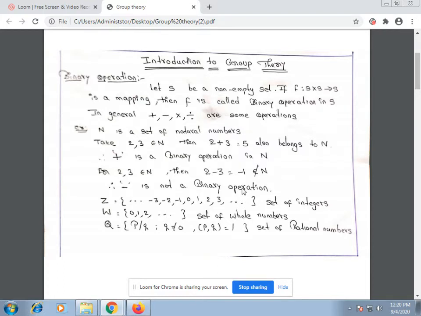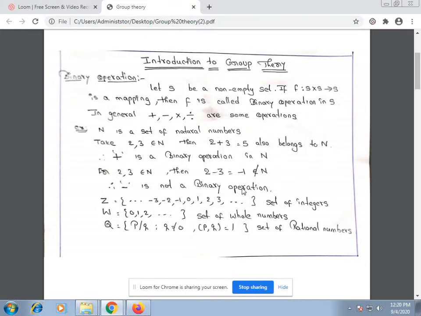Let S be a non-empty set. If F maps S cross S to S, it's a mapping, then F is called a binary operation in S. That means if you can't understand what F maps S cross S to S means, an example will help you easily understand what a binary operation is.